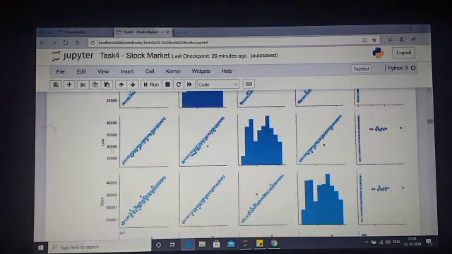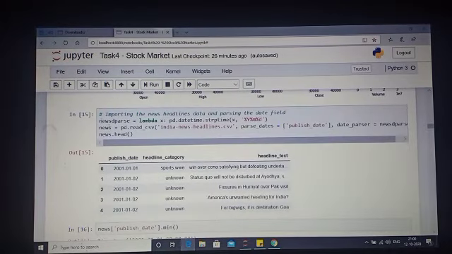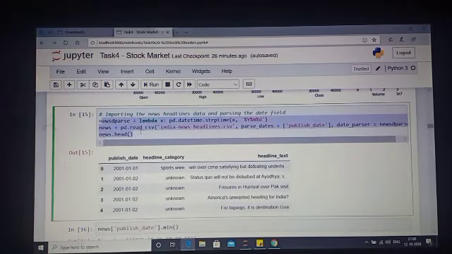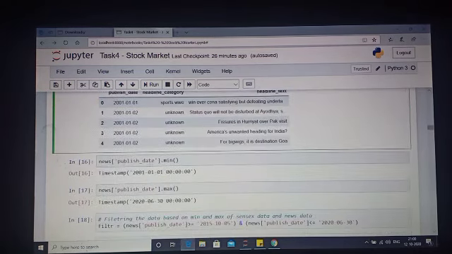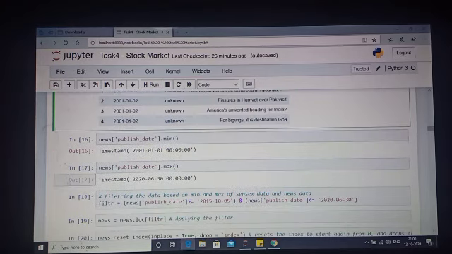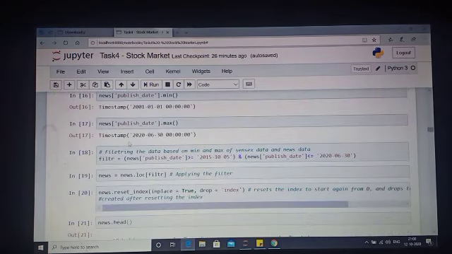So this is just to check that. Now I've done the same thing with the news data. I parsed the date in the same way, and then I printed the head. So this is how it's coming. So I've just seen the minimum and maximum datetime stamp. So it's showing like this.